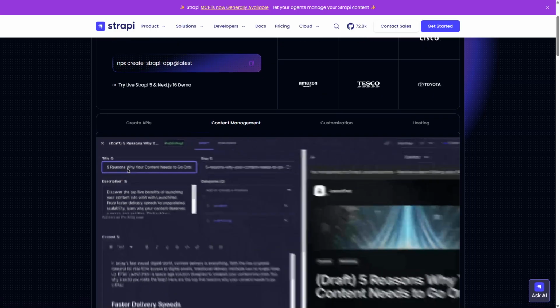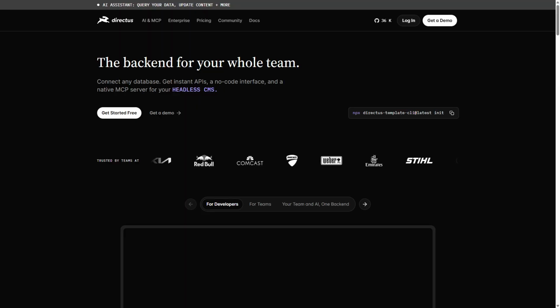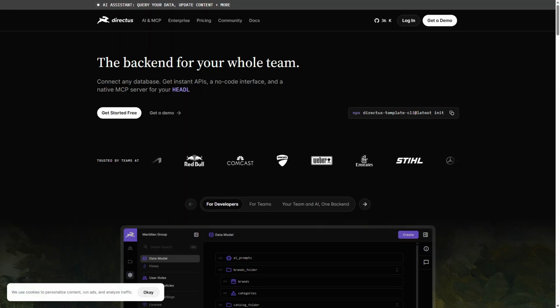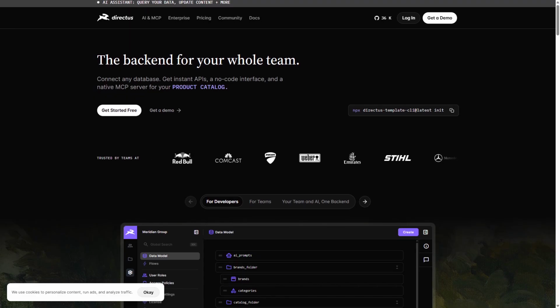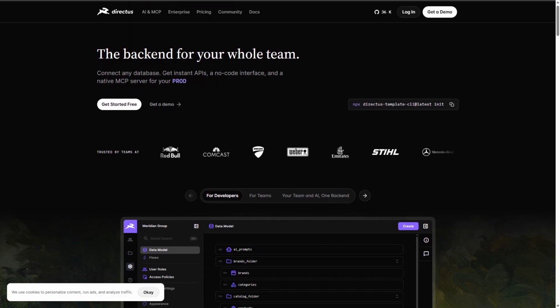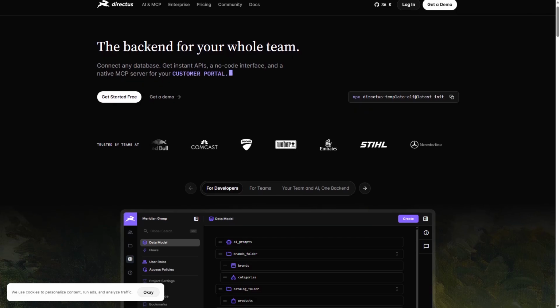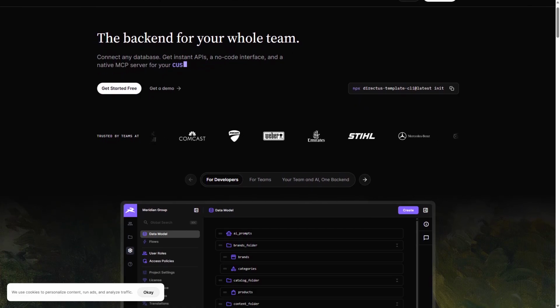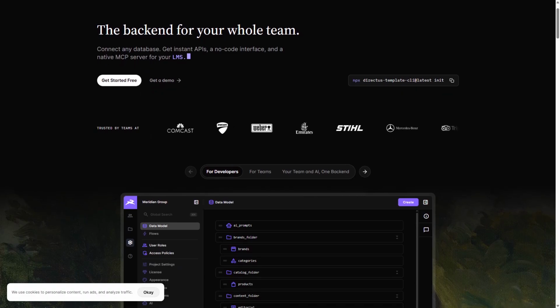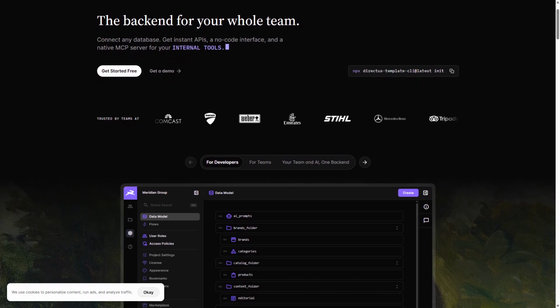Directus is an open-source headless CMS that layers a dynamic API and user-friendly interface on top of any SQL database. It works by connecting directly to your existing database schema, allowing you to manage content with a no-code admin app while exposing a flexible REST or GraphQL API.